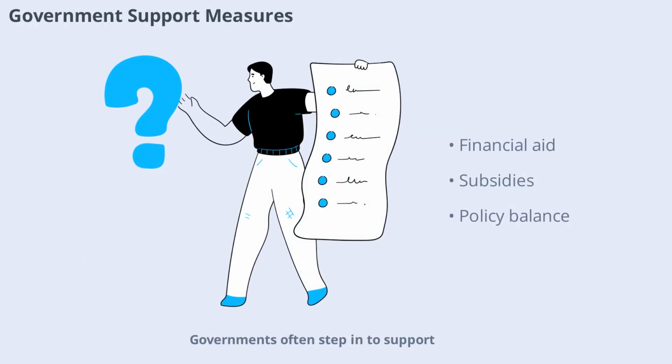Governments often step in to support industries and workers affected by trade wars. This can include financial aid, subsidies, or tax breaks for struggling sectors. While these measures can provide temporary relief, they may also distort markets and create long-term challenges. Balancing short-term support with long-term competitiveness is a key policy challenge during trade conflicts.